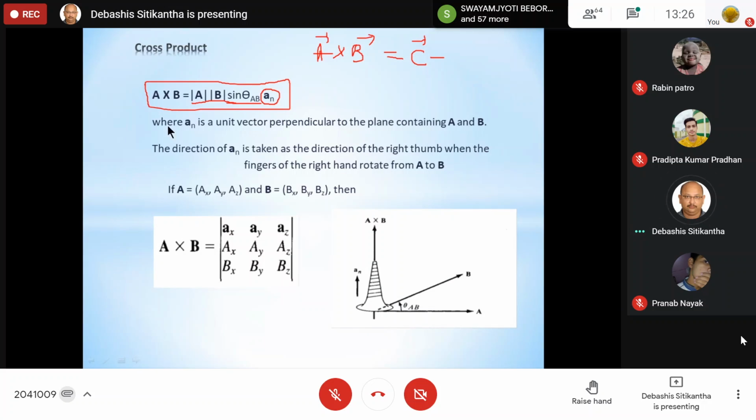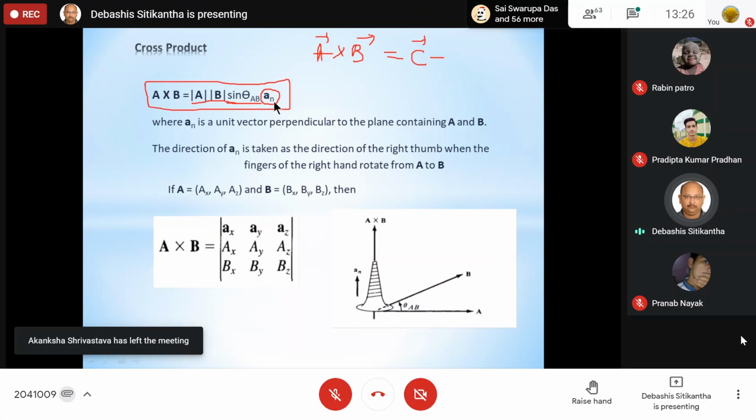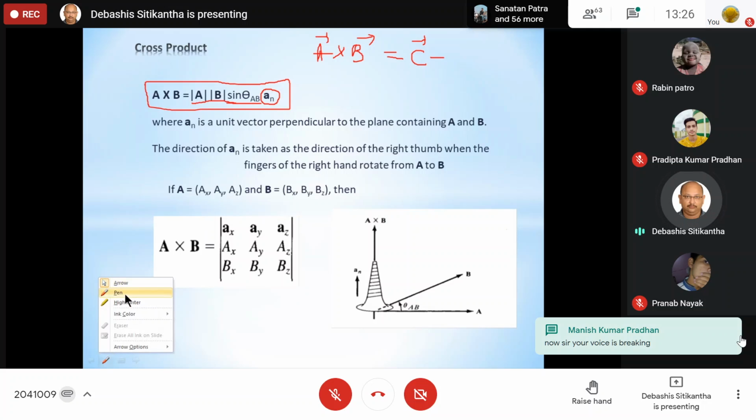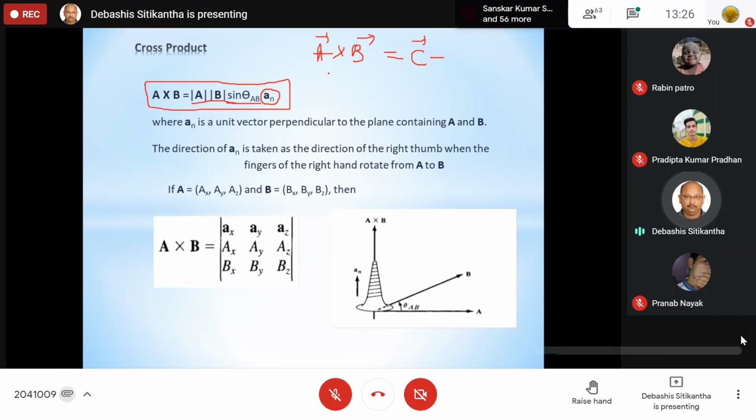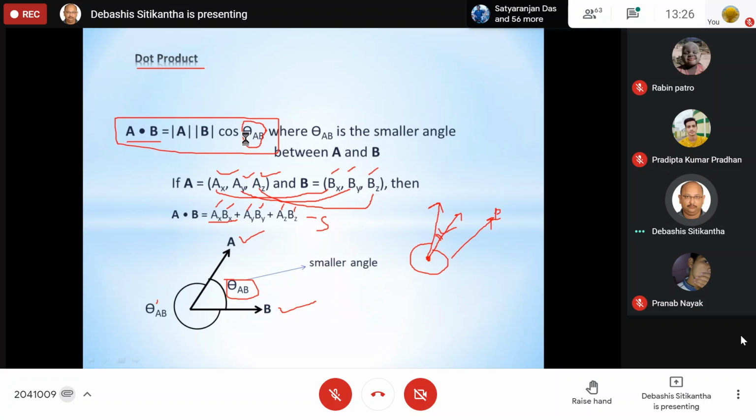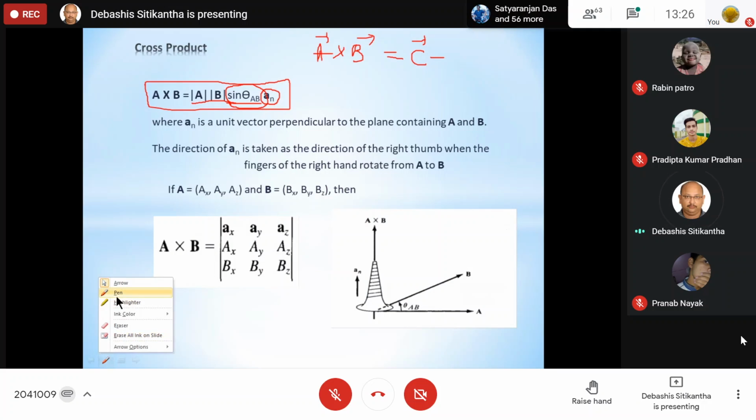Okay, forget about this. Now, let us try to understand all this n cap, because many students always have a doubt in this particular case. Just remember that whenever in any vector product you come across this sine theta AB term, previously you were having a cos term. Now you are having a sine term. So one important thing always remember, you have to see in which direction this theta AB is oriented. Please remember what I am saying.